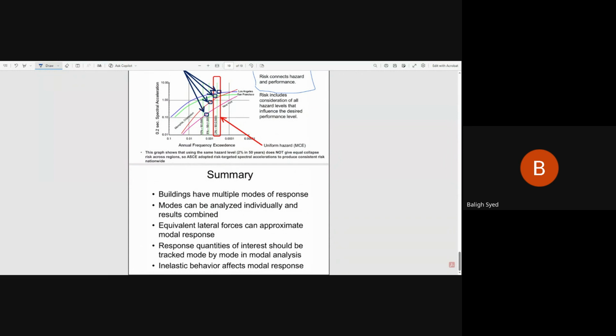This is where the Rayleigh method comes into the picture, because the beauty of the Rayleigh method is that it is based on the total energy of the system, and it captures only one mode, the dominant mode of the structure.